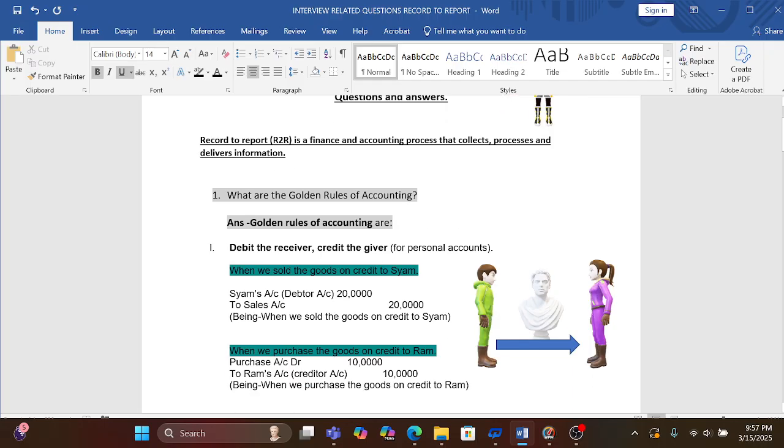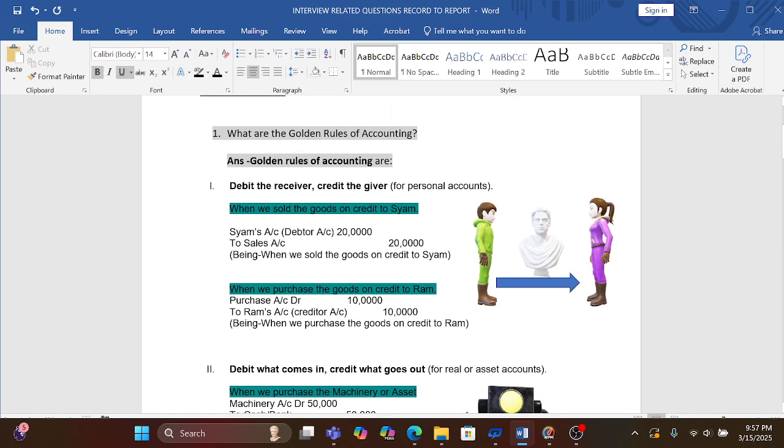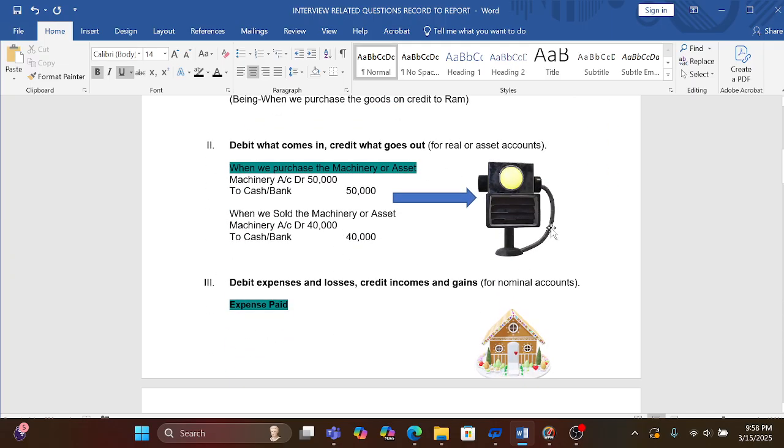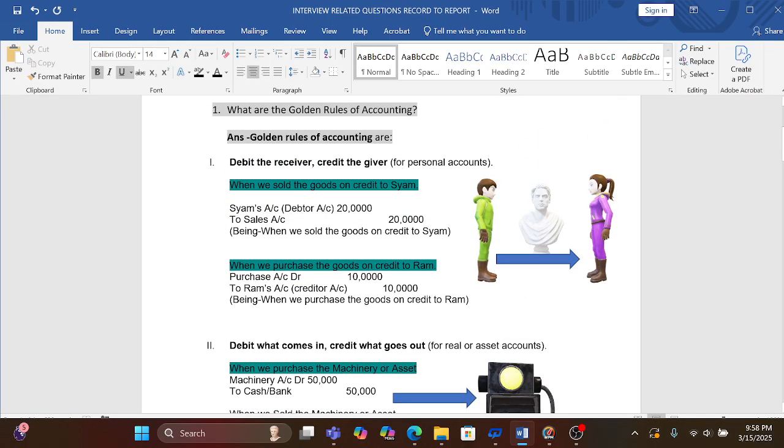what are the golden rules of accounting? According to the golden rules, there are three rules of accounting. First is personal, then real, and third is nominal account. For a personal account, the rule is debit the receiver and credit the giver. Whenever we sell goods on credit, the person to whom we sell the goods will be debited, and the credit side is sales.